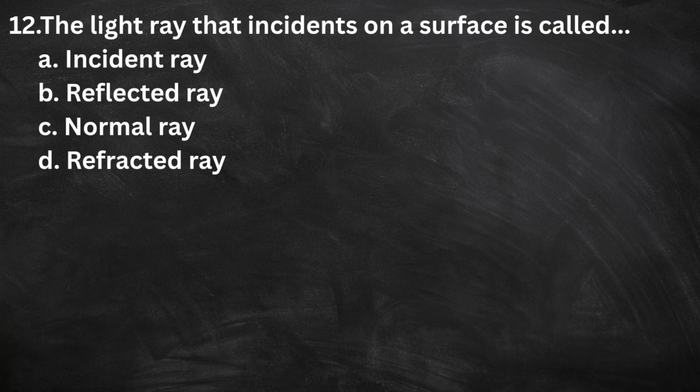12. The light ray that incidents on a surface is called dash. Option A, incident ray. Option B, reflected ray. Option C, normal ray.